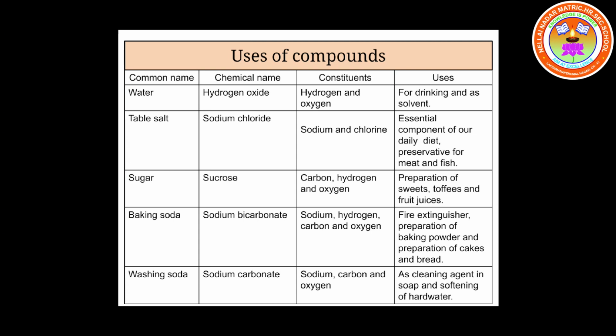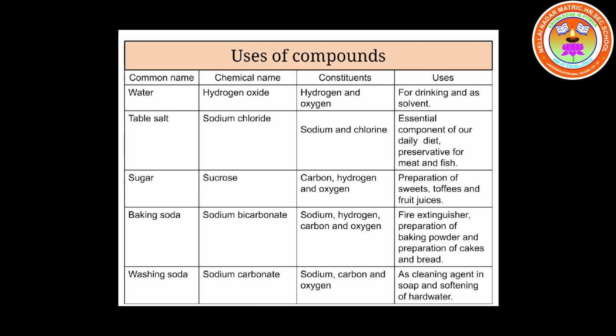See, the next compound is baking soda. It is used in the baking of cakes. What is its chemical name? Sodium bicarbonate. Its constituents are sodium, hydrogen, carbon and oxygen. It is also used as a fire extinguisher, and it is used in the baking of breads and cakes.